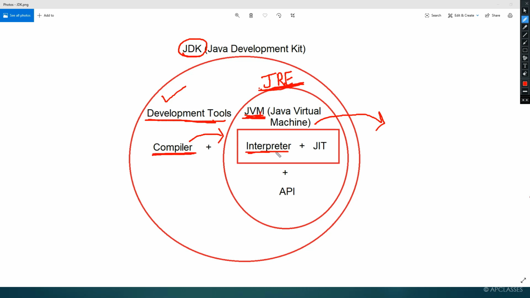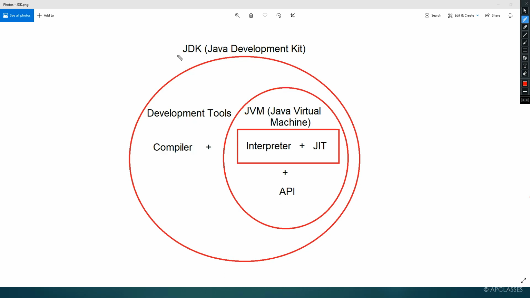So JVM contains the interpreter plus the JIT compiler. As I told you, inside JVM along with the interpreter you will find the JIT compiler, but I am not going to tell you what the JIT compiler is because it is not in the course. Again, I am not going to discuss anything about API right now. We will discuss what API is later on. In this module we are not going to discuss anything about API.